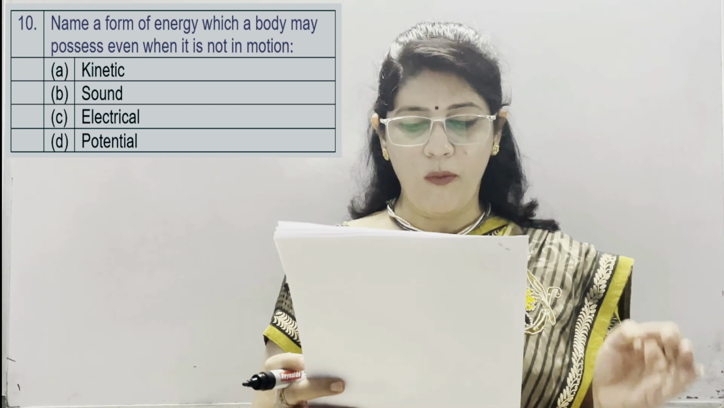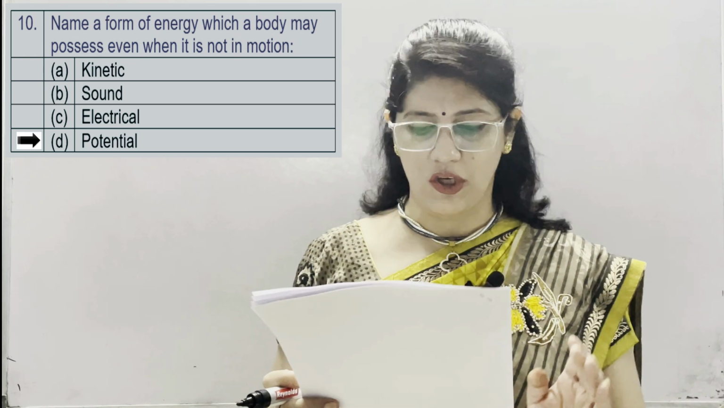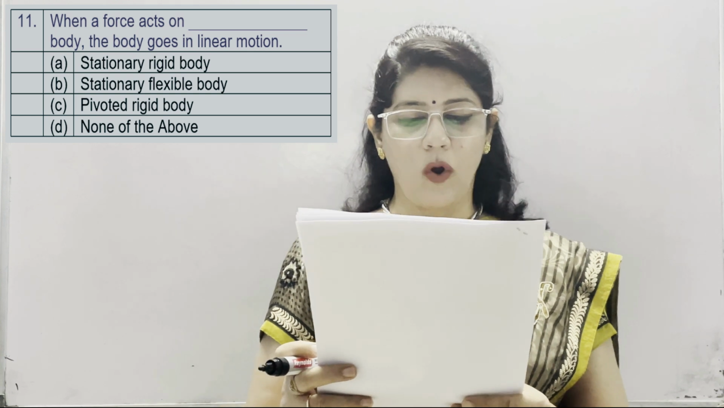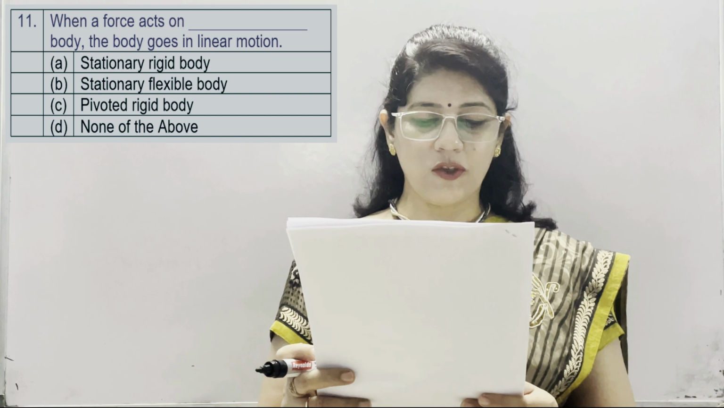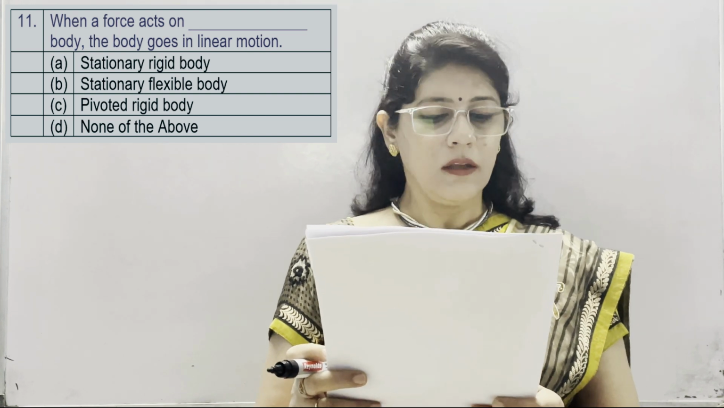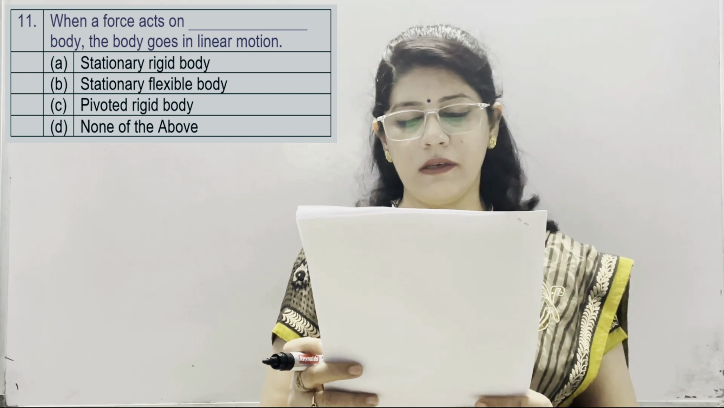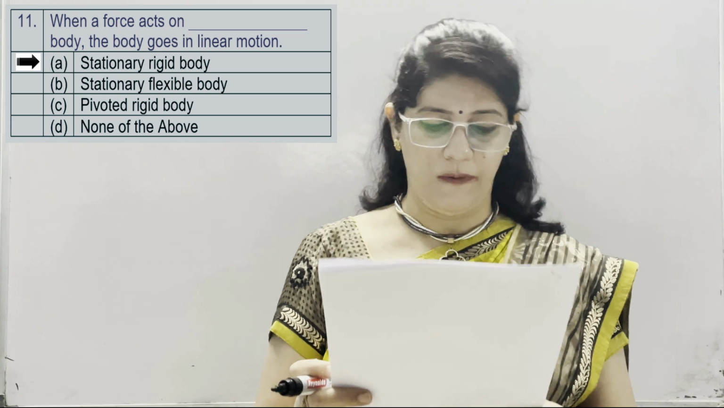It means the form of energy which a body may possess even when it is not in motion is potential energy, option number D. Next is when a force acts on a dash body, the body goes in linear motion. First option is stationary rigid body, second is stationary flexible body, third is pivoted rigid body, and D is none of the above. Correct option is stationary rigid body.